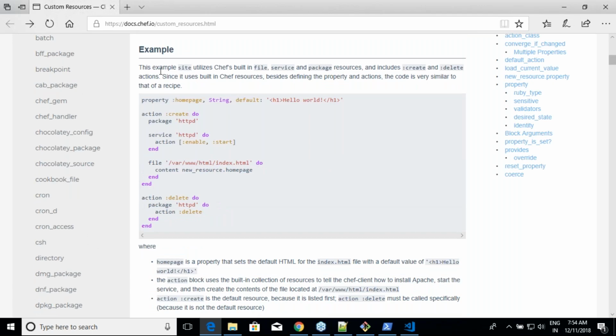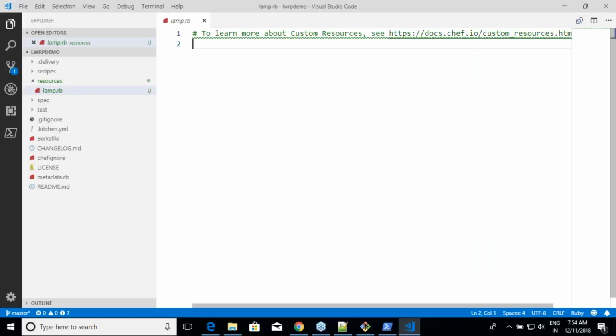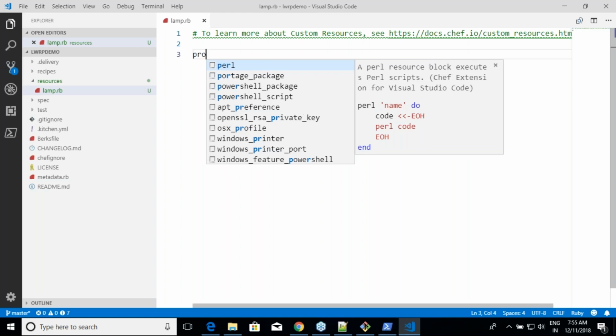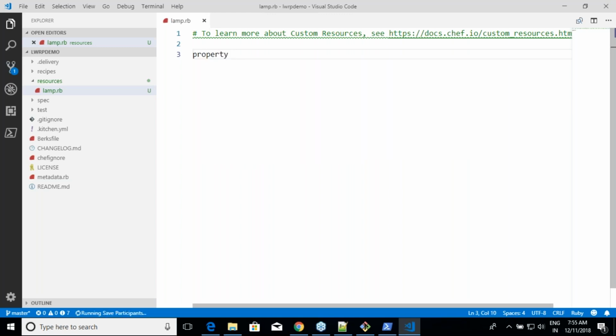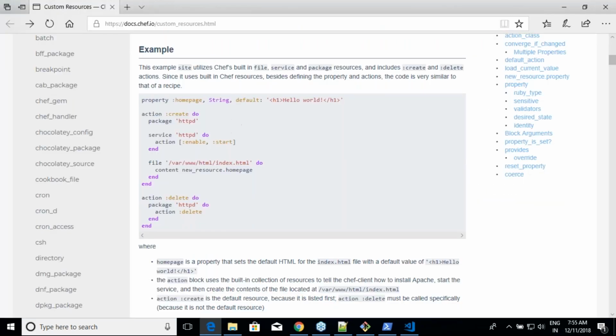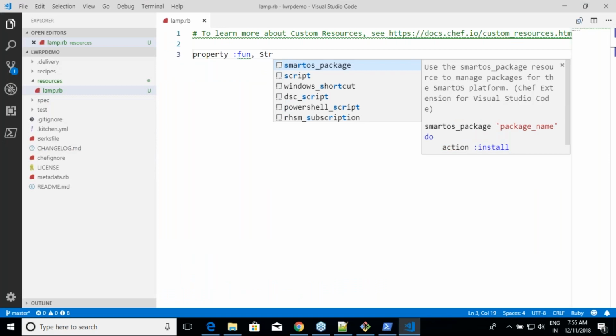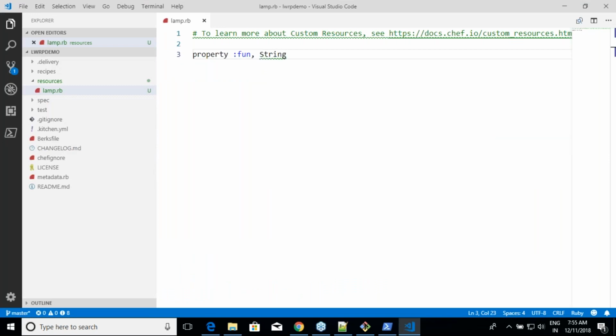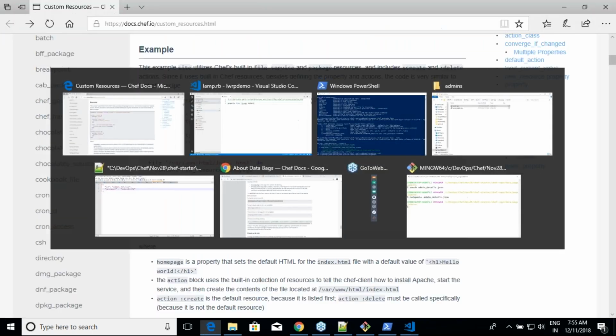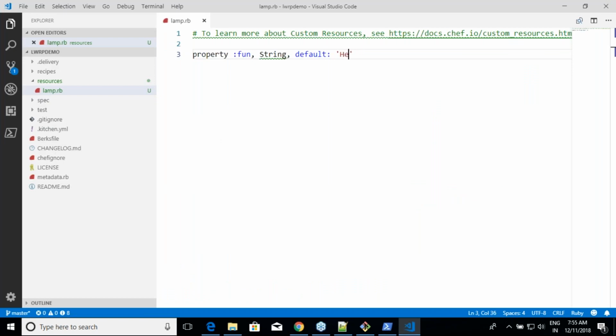Now let us do the same thing. Property. Okay. You can define any property for whatever intention it is. I am trying to create a property just for fun. So I have a property called, okay, I think I have to follow the same syntax. String. And then the default value of it is. Simple. If you want, you can define further properties.